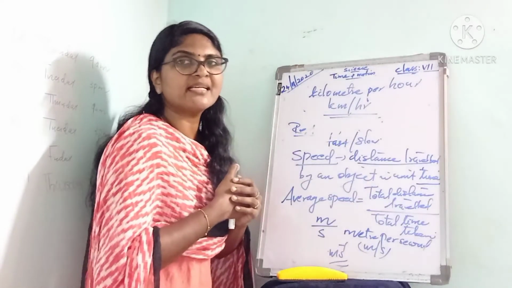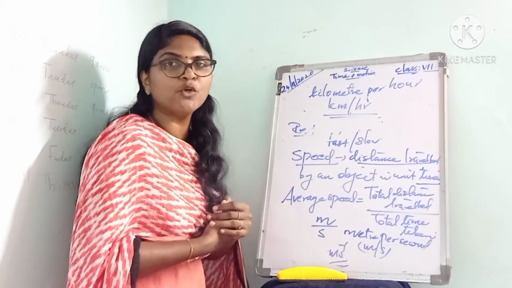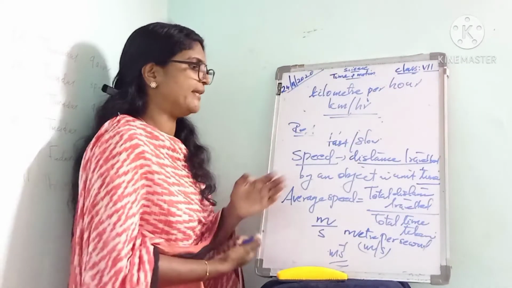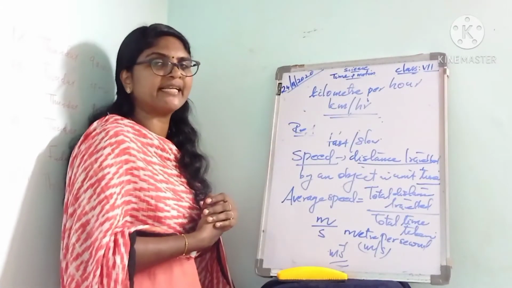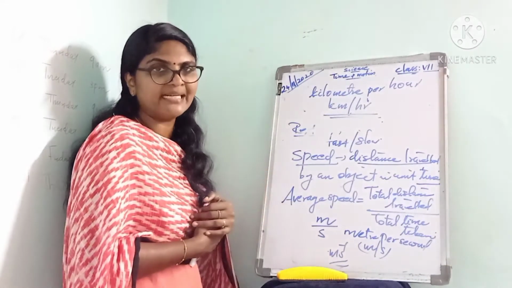Speed is the distance travelled per unit time. Distance travelled by an object in unit time is called speed. The speed of an object depends on the distance covered and the time taken to cover that distance.